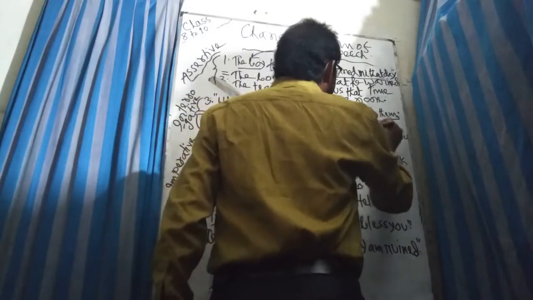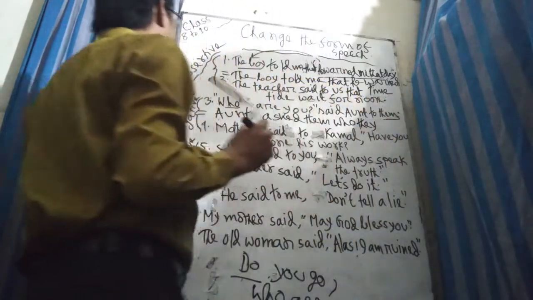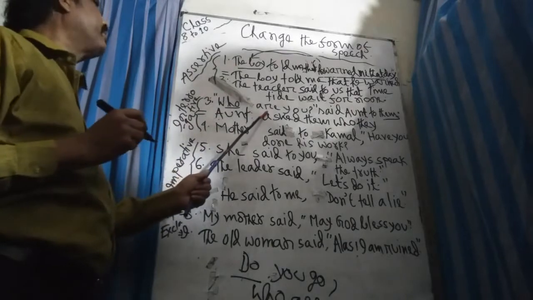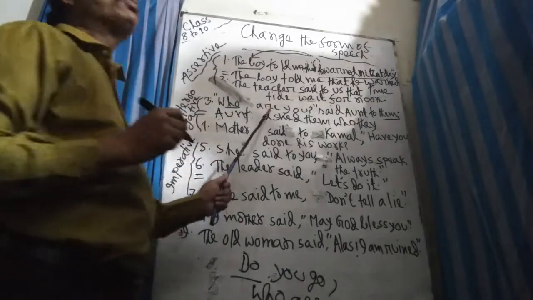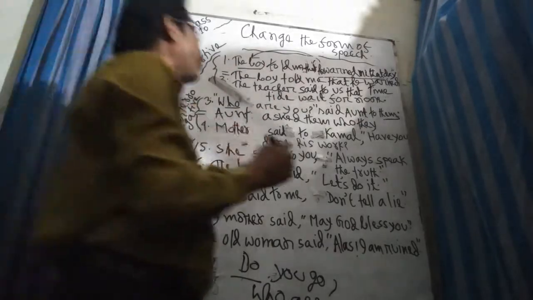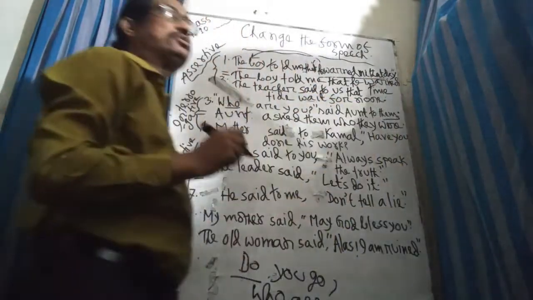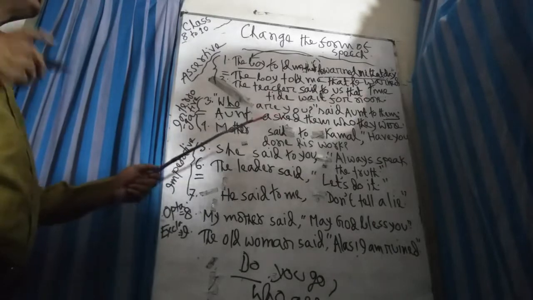And then the subject of them is they. Who they. And find out the tense. Which tense is it? "Who are you?" Are: present indefinite tense. To the corresponding past, the past of are is were. Who they were, past indefinite tense.